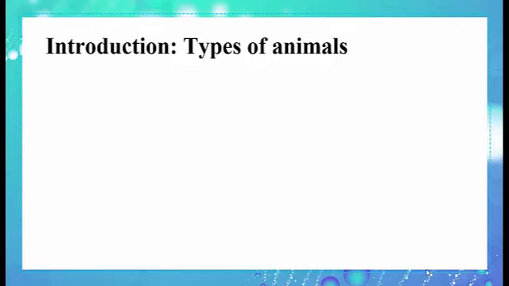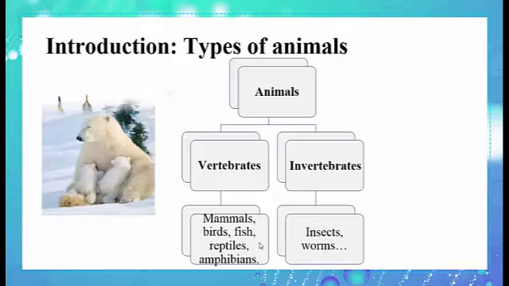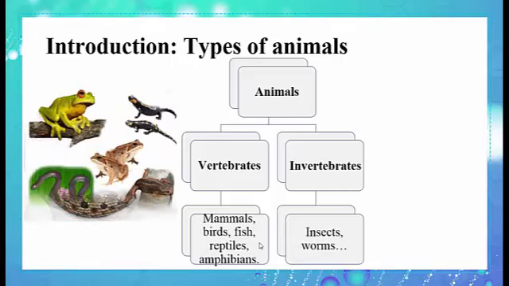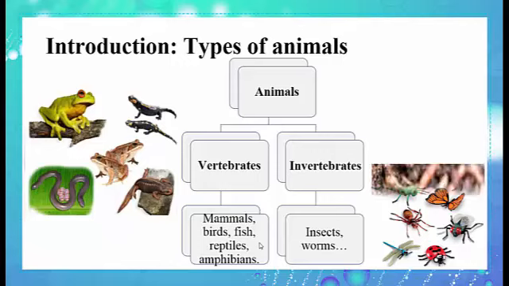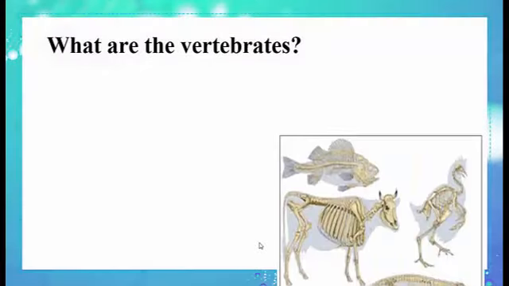First of all, animals are classified into two categories. We have vertebrates and we have invertebrates. The vertebrates include 5 classes: the mammals, birds, fish, reptiles, and amphibians. While the invertebrates, we have millions of examples like the insects and worms. Let's start with the vertebrates.